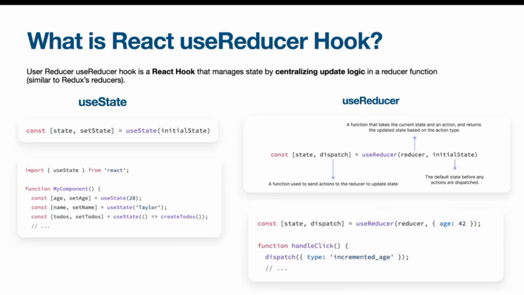The reducer is a function. It's already defined in our application, and it takes two arguments. The first one is the current state, which we have. The second argument is the action, which we pass along with the state. So let's say, for example, I want to increment my age here. This current state will be passed along with an action which we already triggered here. The initial state also should be defined in our application, so we don't get any errors here. And this is how the useReducer hook works.